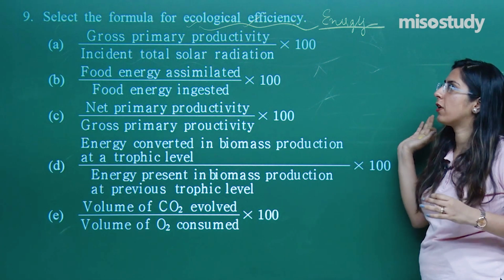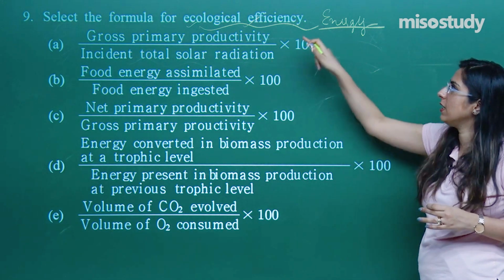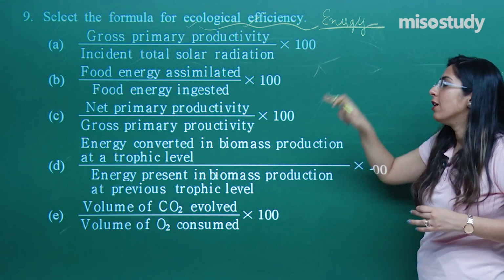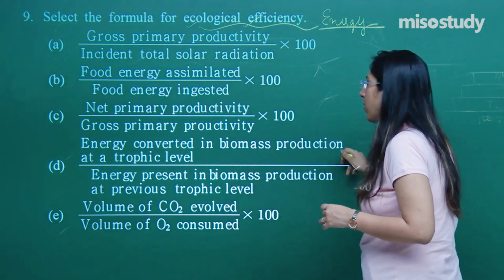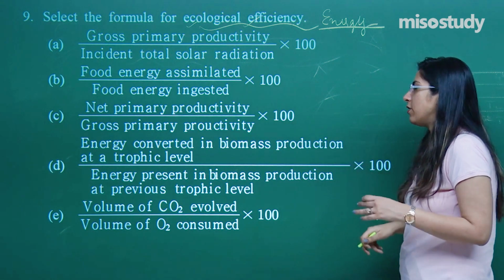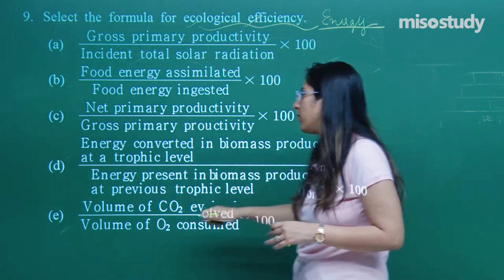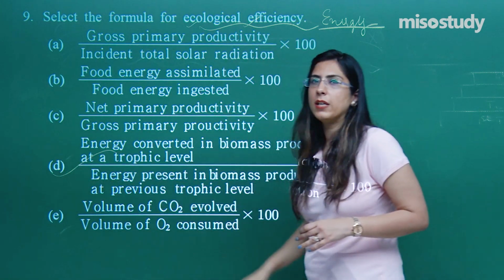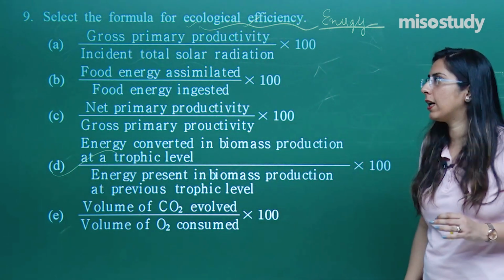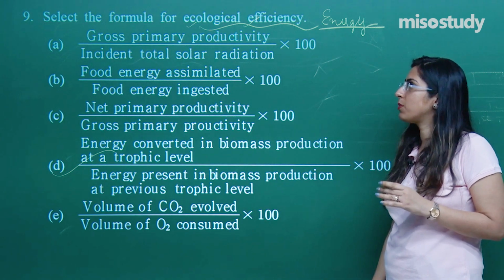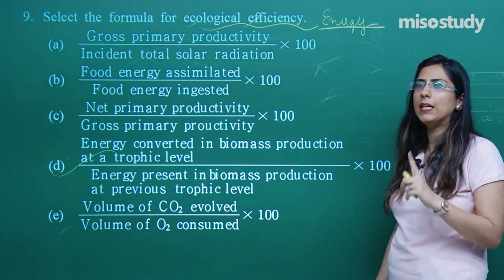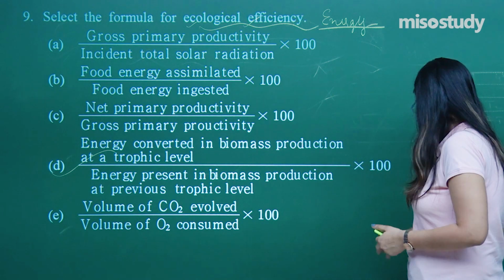The ratio of that is called the ecological efficiency, so E. This is how you can remember. The correct option is energy converted into biomass production at a trophic level over energy present in the biomass production at the previous trophic level. The correct option is option D. So in the 9th question, the D option is the correct option. This is how you can remember: E, energy.